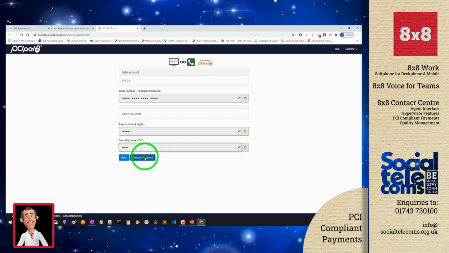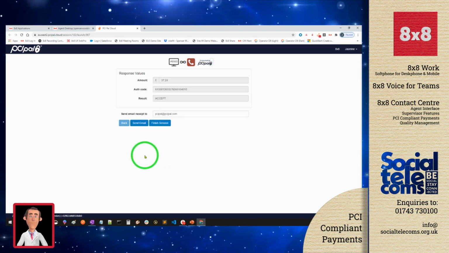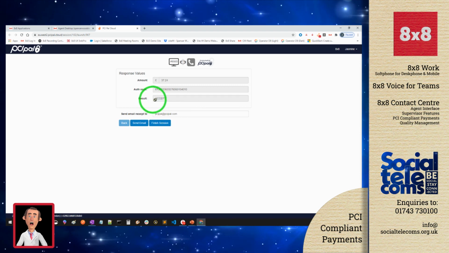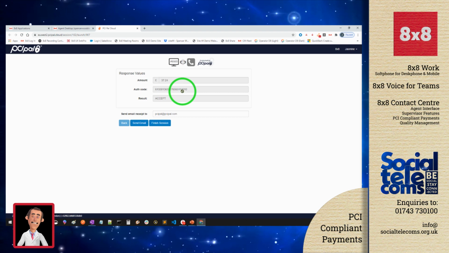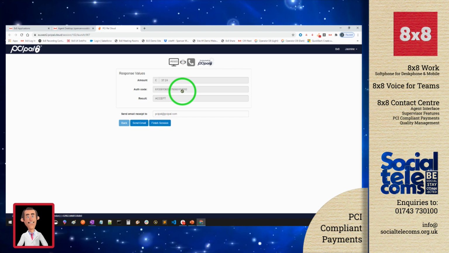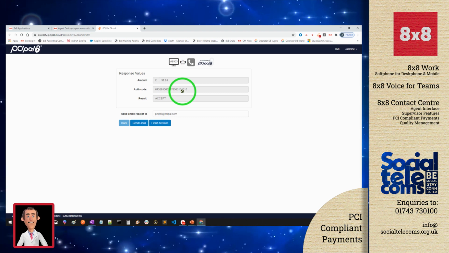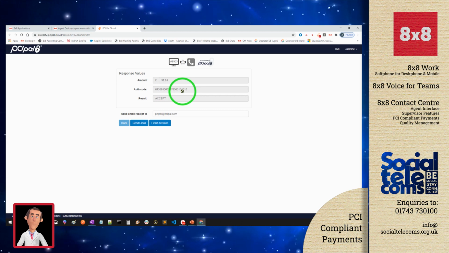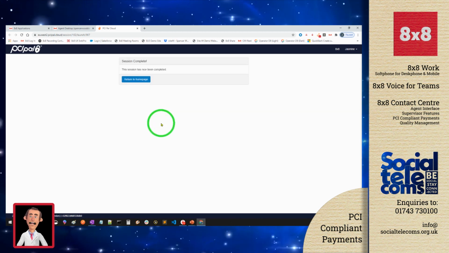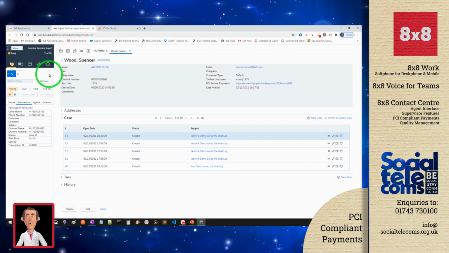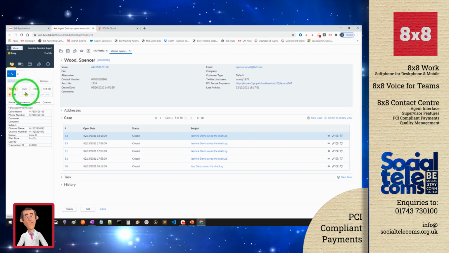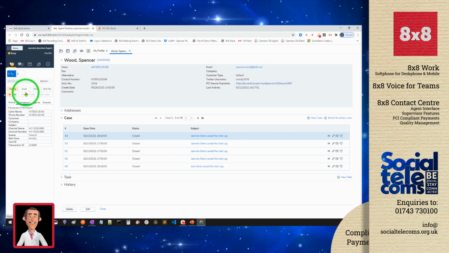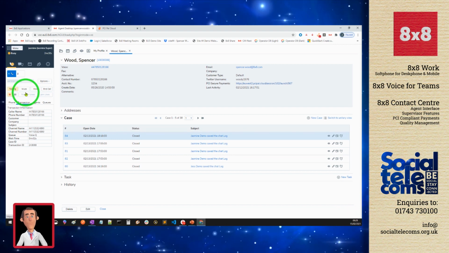So let's process this payment. We can now see that the payment's been accepted. We get that authorization code, again, with potential integration into your CRM package that you're using. That could be written back into this call log record as well. The agent can now finish this session and return to the caller. All the way through that process, we've been connected to the caller, so we can now continue to carry on any other business that this caller needs to address.